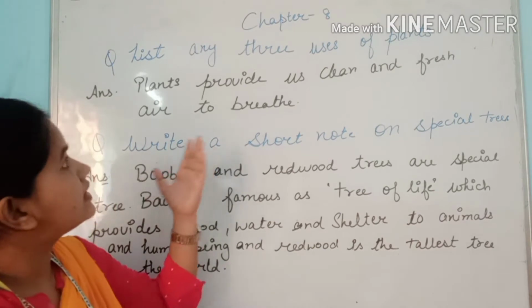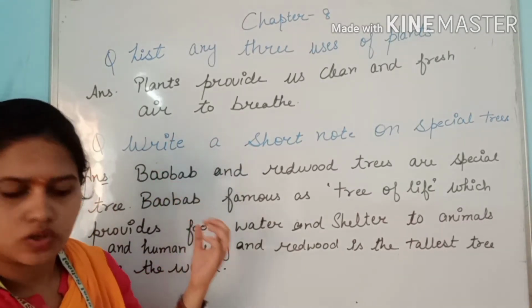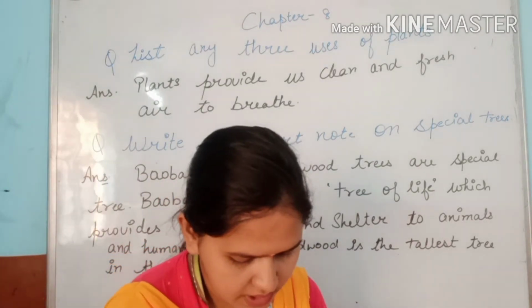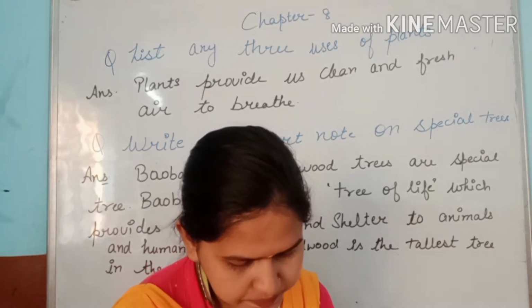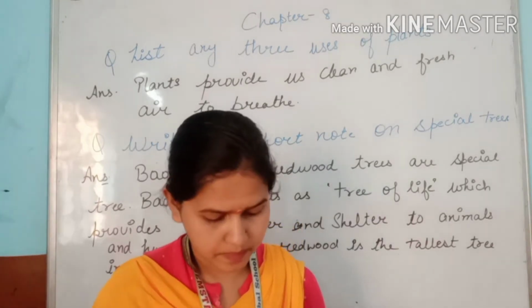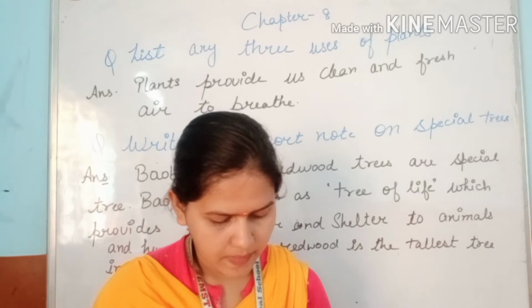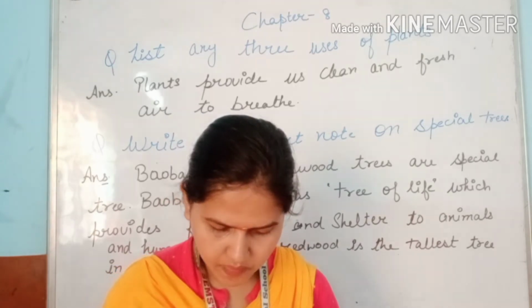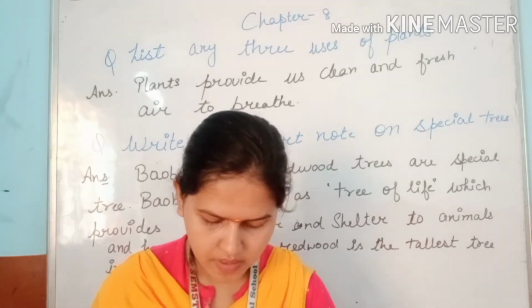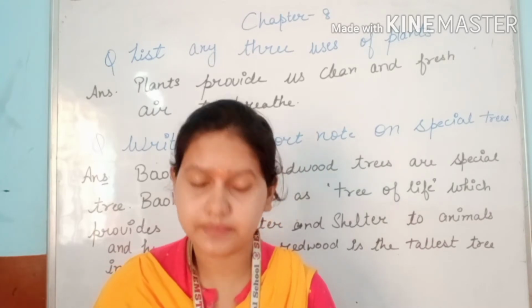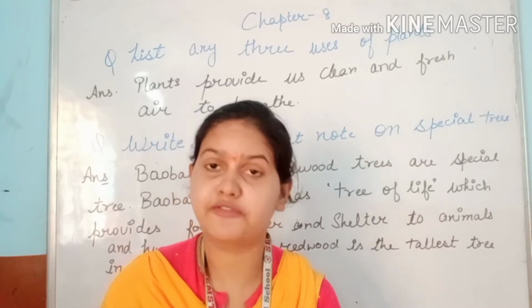I have to write the three tips. So you can go through the page number 59. Plants help us in different ways.